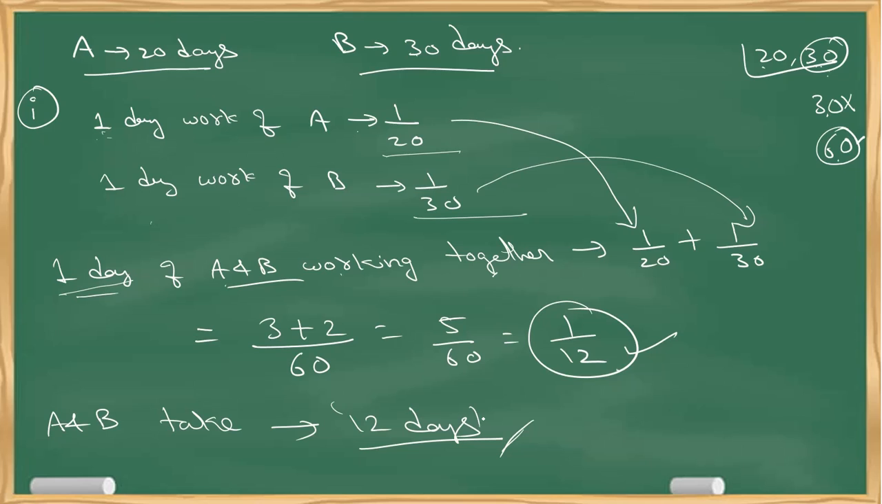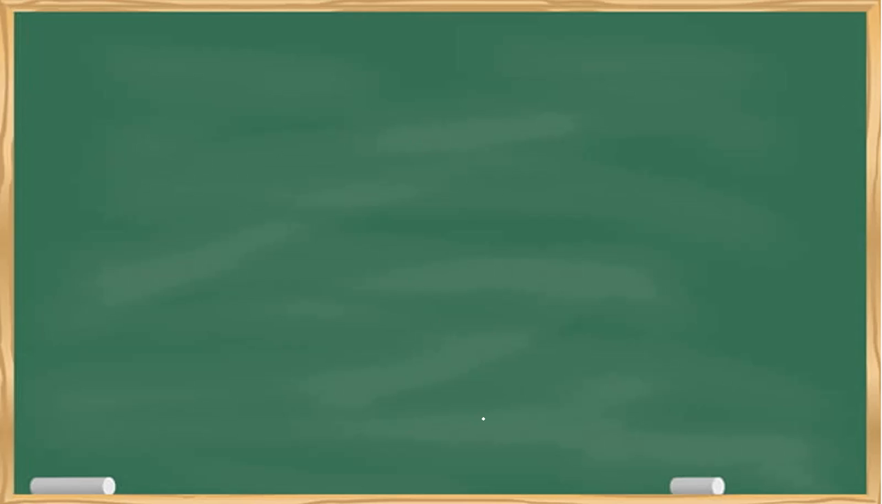Clear? So there is one more interesting method. I call it the chocolate method. I'll suggest two and you can follow anything you want. Now let's say A takes 20 days to complete a work and B takes 30 days to complete the same. Working together, how much time do they take to complete the total? Now first step is take the numbers and take the LCM out of it.